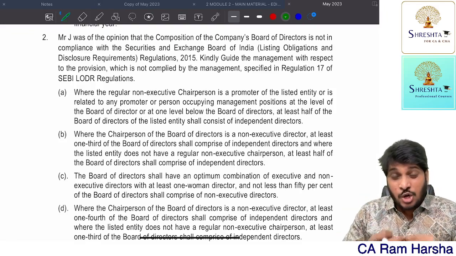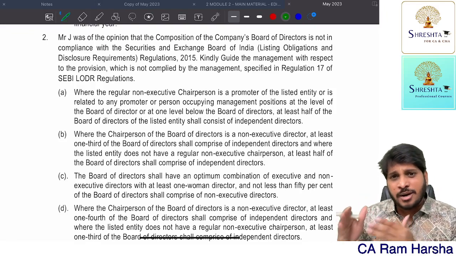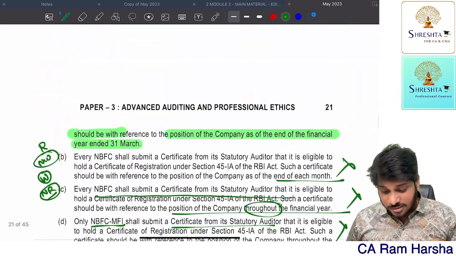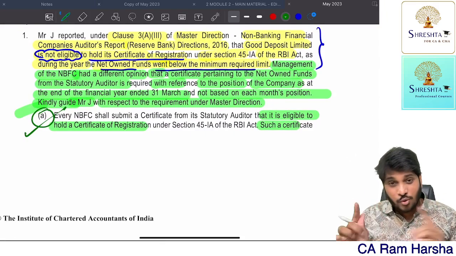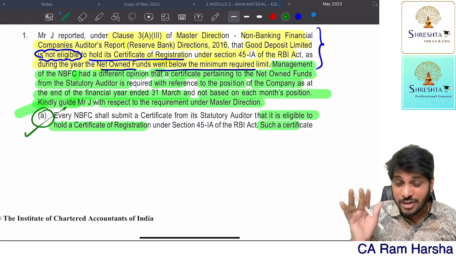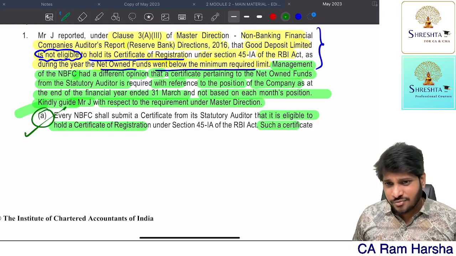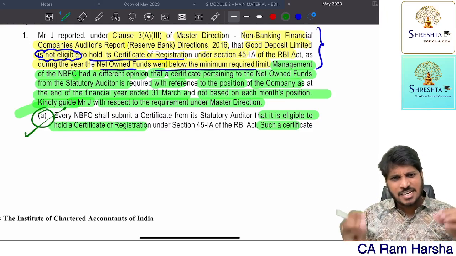In order to have that quickness, you need to have very good command of the provisions. When I'm reading this, I'm able to refer directly to what provisions are applicable. That kind of command you should get, and you will get it only when you read and understand the provisions thoroughly.